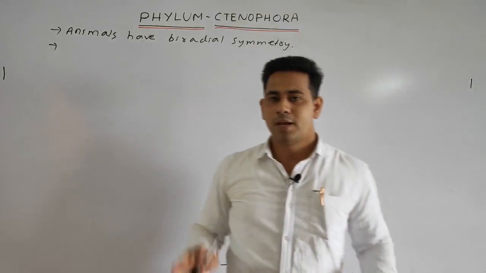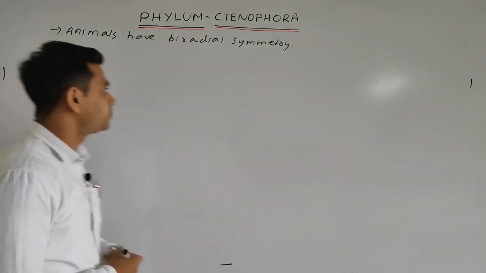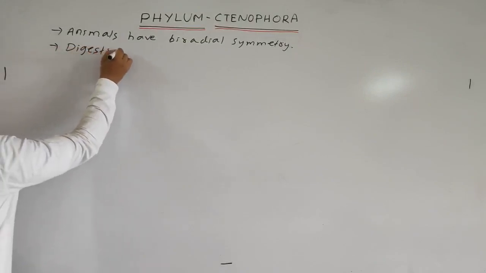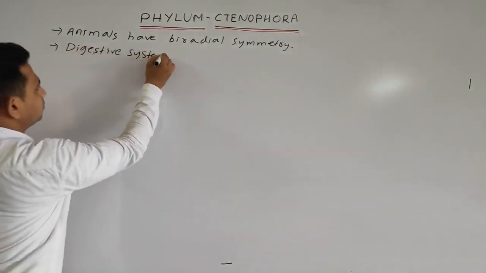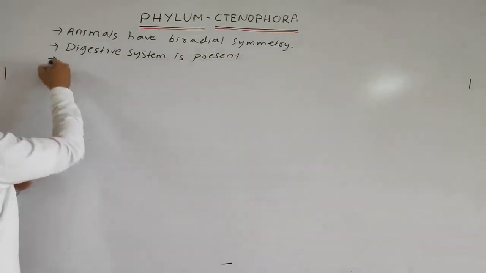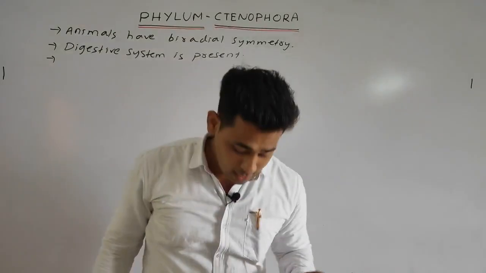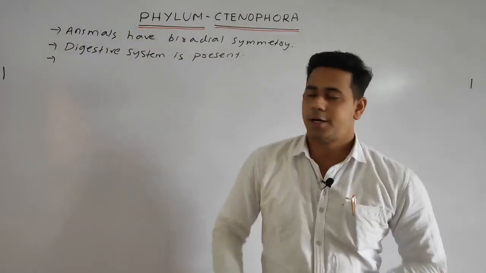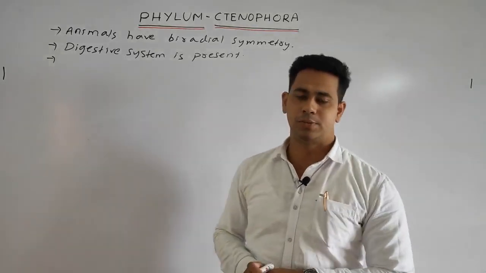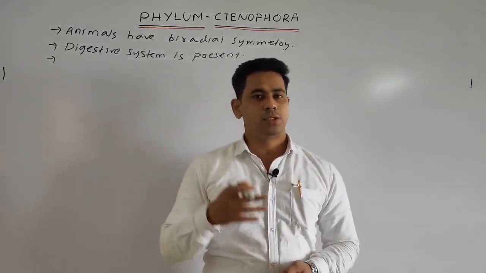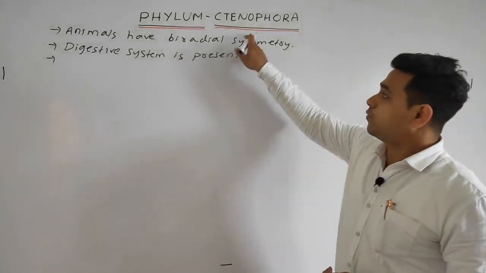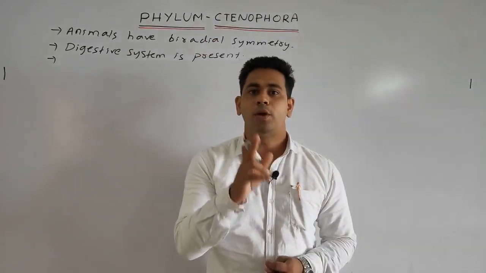Next point, students, the digestive system is present. It is one of the important points that in the case of Ctenophora, the digestive system is present. Next, excretion and respiration. How do excretion and respiration take place? Generally in Ctenophora, excretion and respiration take place through the general body surface.